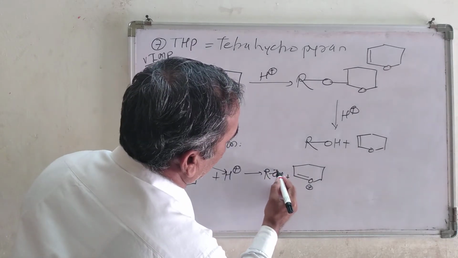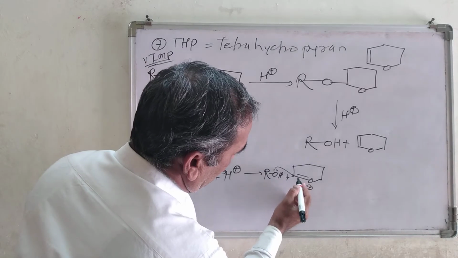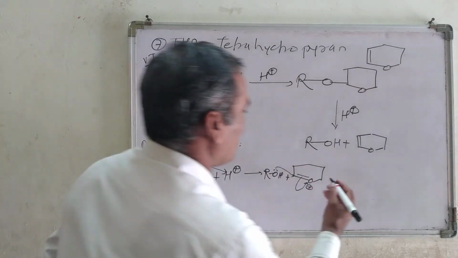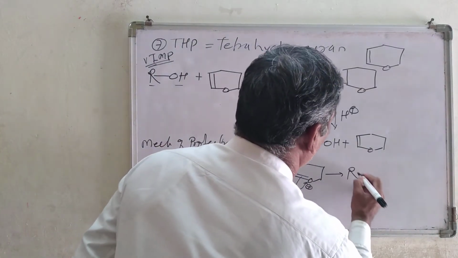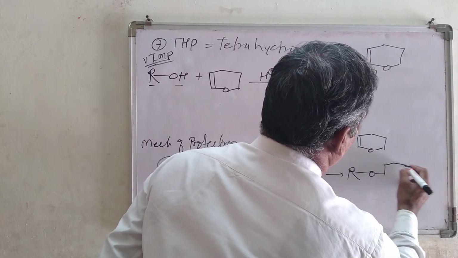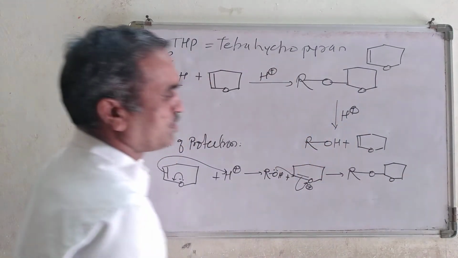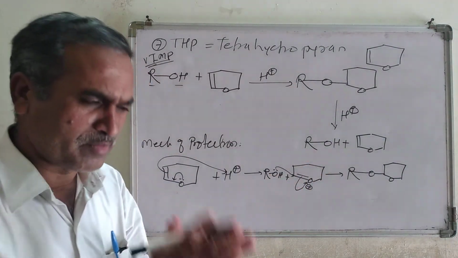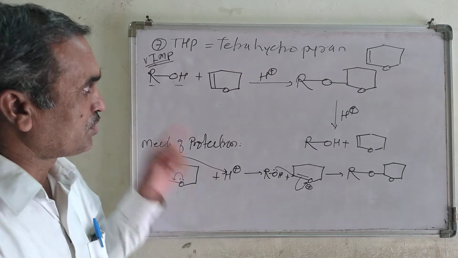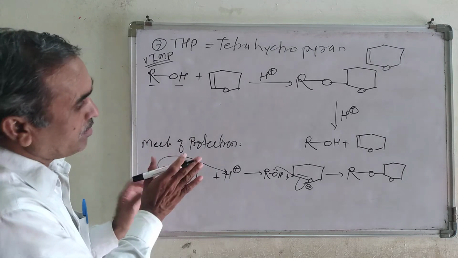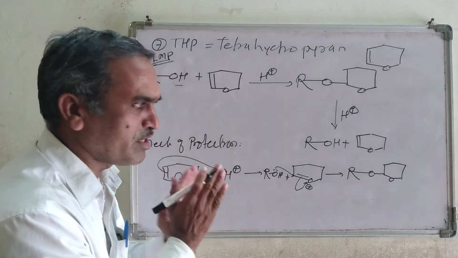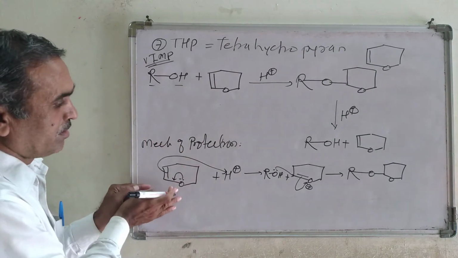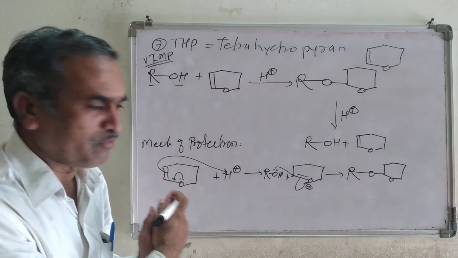OH is going to attack at this carbon atom, and this double bond neutralizes this positive charge, and in the resulting product we are going to get RO. The mechanism looks so simple. If you look carefully at how this mechanism comes, but in an exam you get confused. So for that purpose you remember the mechanism. It looks very simple once you understand the basic principle here.